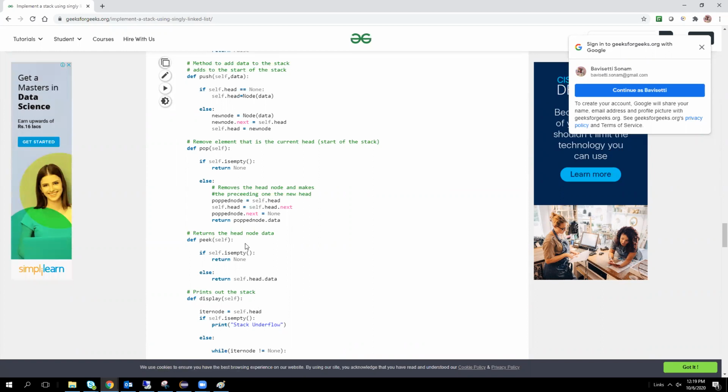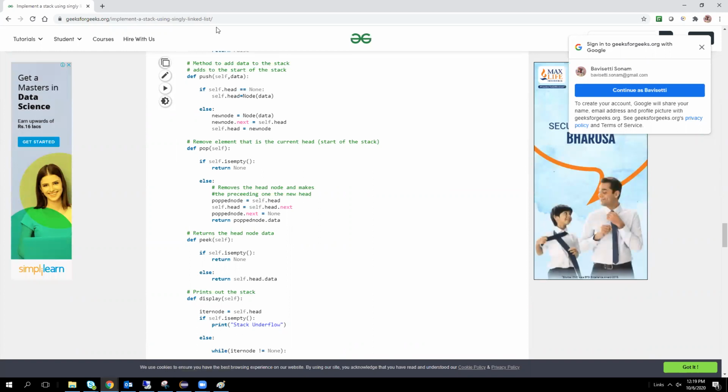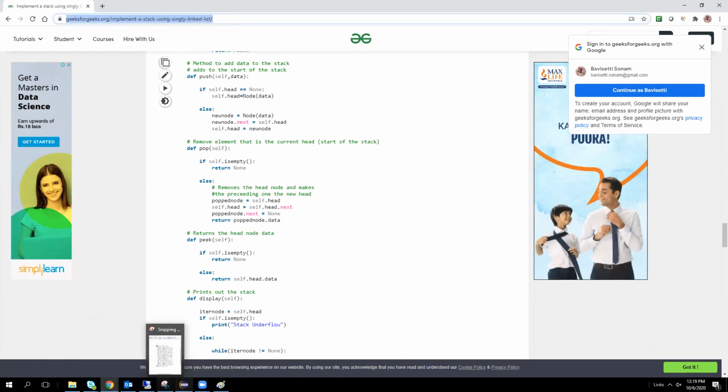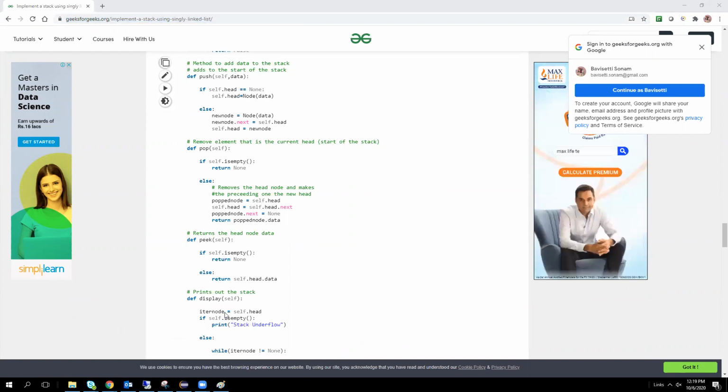Sonam, can you paste this link once? In WhatsApp or anywhere. Okay, here it is. I will copy it in the Zoom chat only. All right, Sonam, thank you. We'll just work through this, and if there are any doubts, we'll come back.